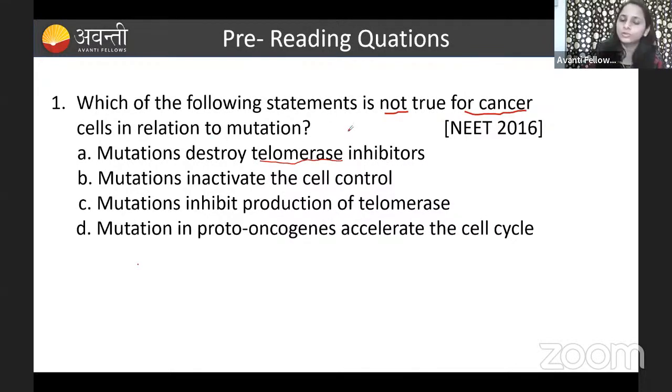You know that mutation will cause cancer, right? So here they are telling that mutation destroys the telomerase inhibitor. Yes, the telomerase inhibitor is going to be destroyed. That is correct. Then coming to option B, mutation inactivates the cell control. Here you can see they are telling that it is not correct. That is false, right?